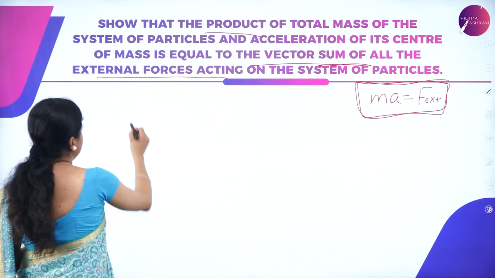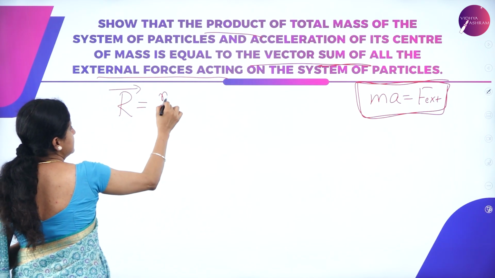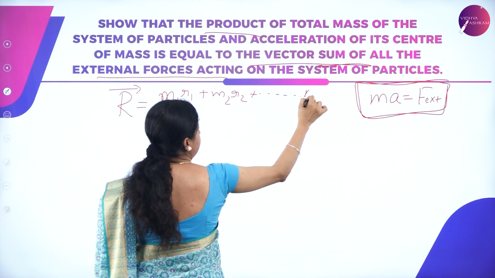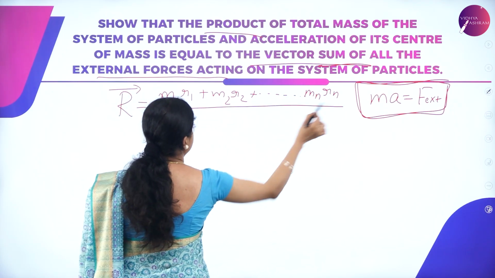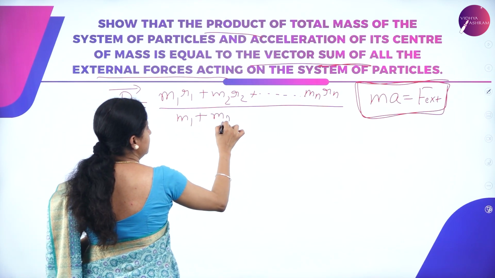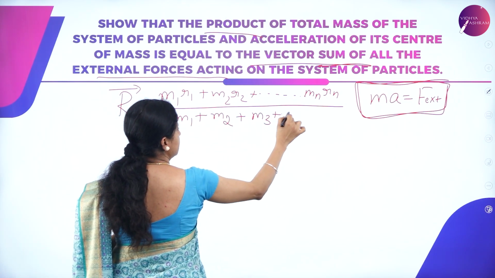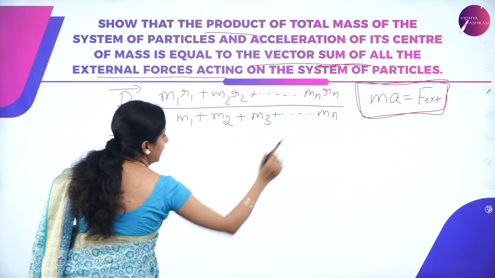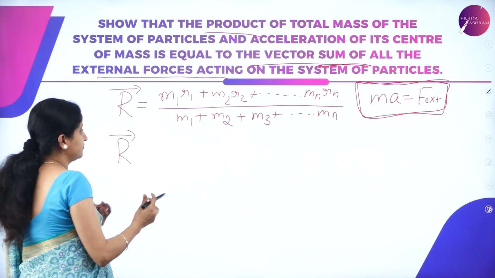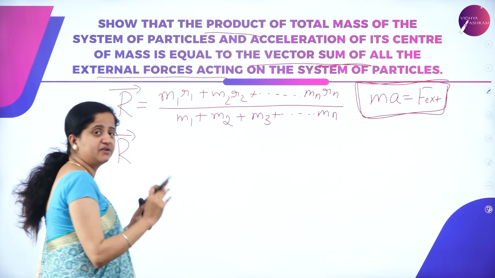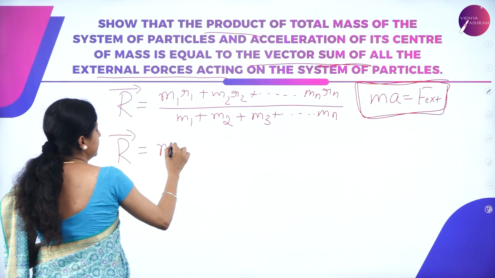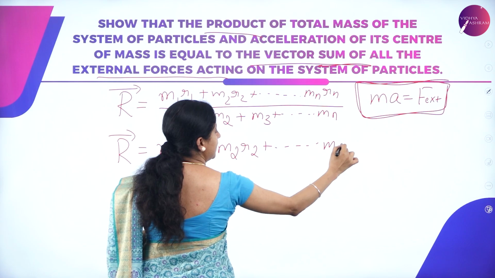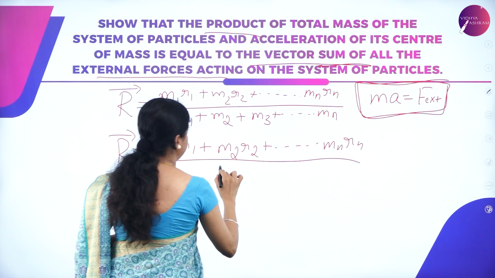So let us prove this with the help of the expression we have already derived, that is R is equal to m1 r1 plus m2 r2 plus and so on up to mn rn, divided by the sum of the masses of the system, that is m1 plus m2 plus and so on up to mn. This can also be replaced by a capital M since it is the total mass of the system. By adding all the masses of the system, we get the total mass, and hence we can write it as m1 r1 plus m2 r2 plus and so on up to mn rn, divided by capital M.